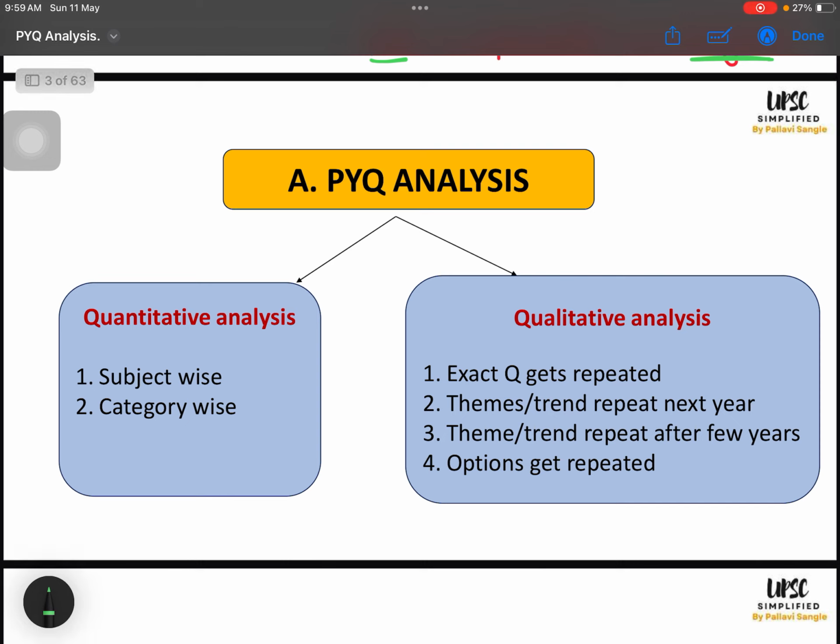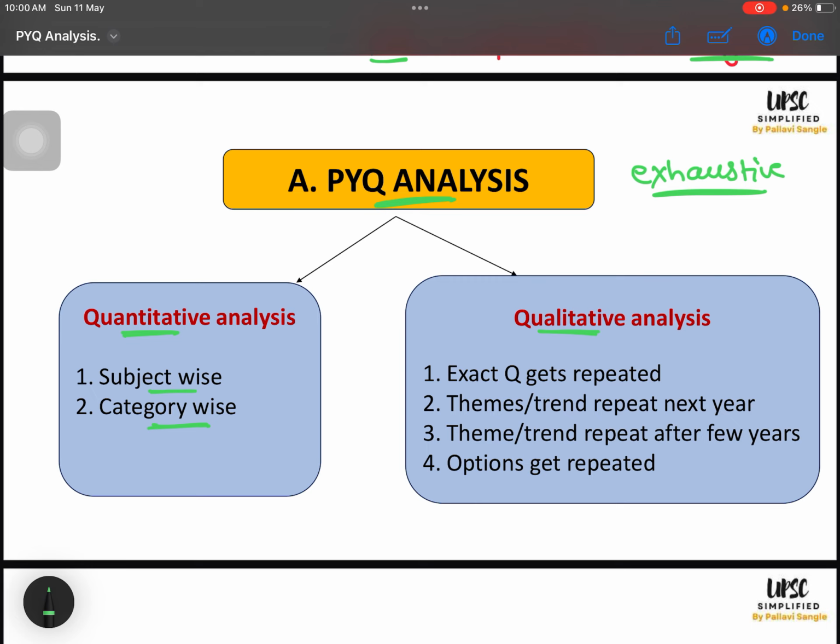In PYQ analysis, this is the first part we are dealing with. Again, we have two types, as we have seen, quantitative and qualitative. These are some of the ways in which we can analyze PYQ. There can be multiple other ways. I am trying to cover all of them in one session. PYQ analysis is a very exhaustive and huge exercise, and I am trying my best to cover all the related aspects in this session. In quantitative analysis, we have subject-wise analysis and category-wise analysis.